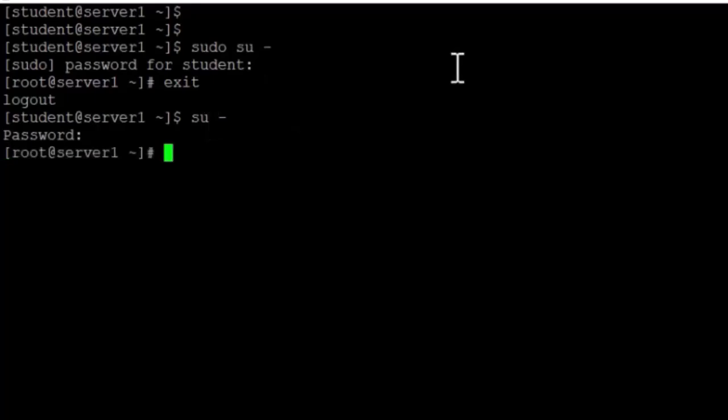So because you are working as a Linux admin, you will always have the root password in the real environment. So this was the second command. First is SSH. Second is sudo su - or su -. Both are almost the same.